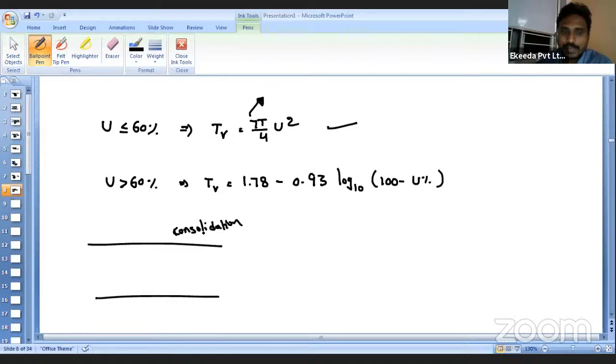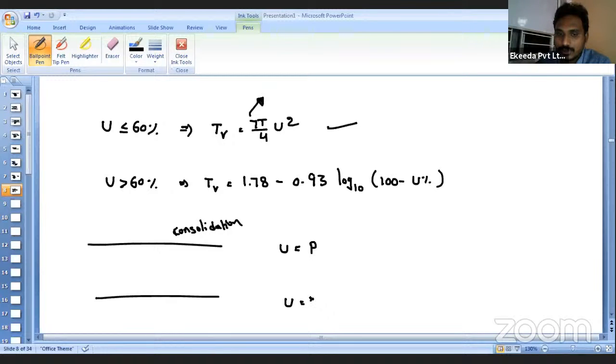Imagine that the soil is undergoing some consolidation. Initially, as we have already discussed, whatever external pressure is acting is completely taken care of by the water. Let us say it has some pressure P. As the consolidation happens, the pore water pressure gradually decreases, and at the end of the consolidation the water cannot take any pressure, and it is taken care of by the soil itself.